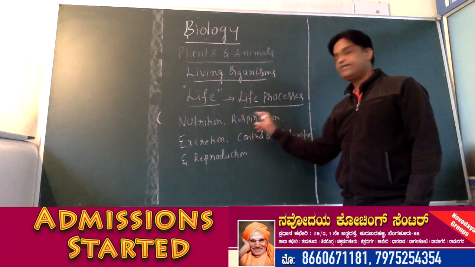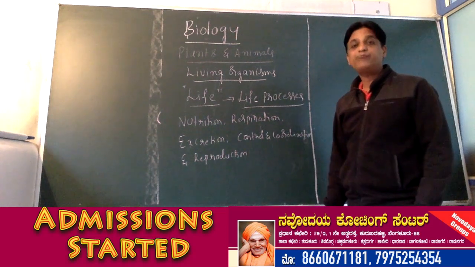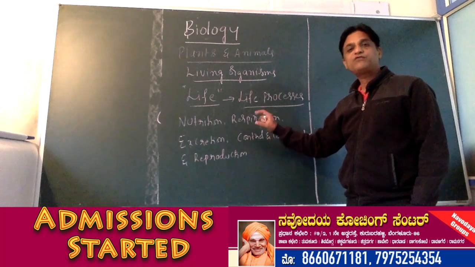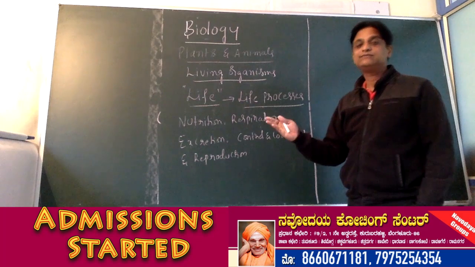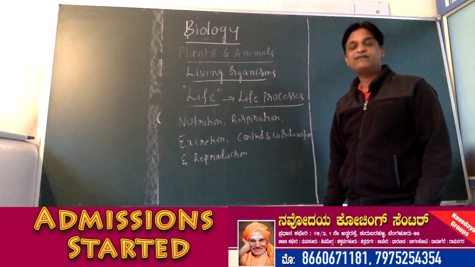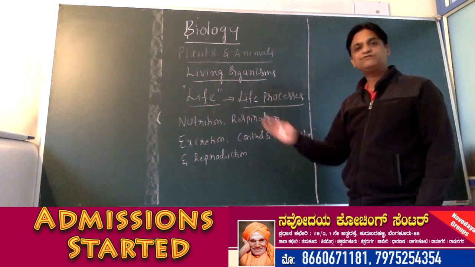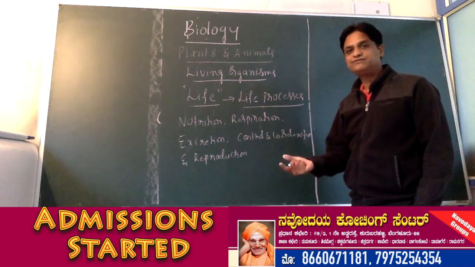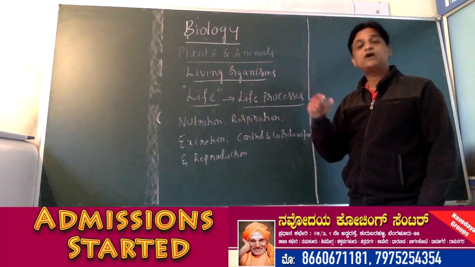Living things are capable of performing these activities, and as a result they are capable of surviving. Whereas a non-living thing is not capable of carrying out life processes. So how can we say a thing is having life? Based on whether it is performing life processes or not.